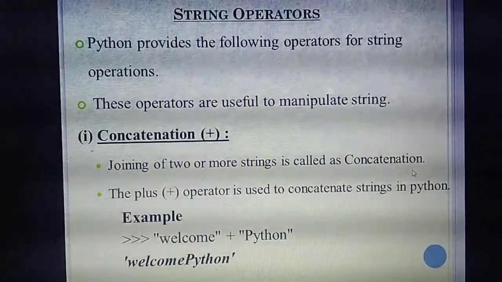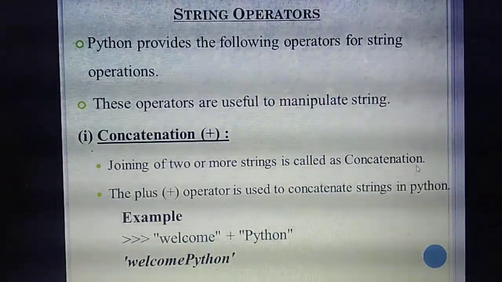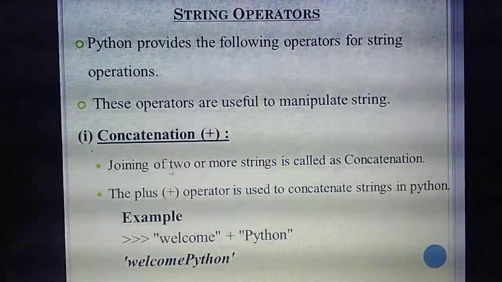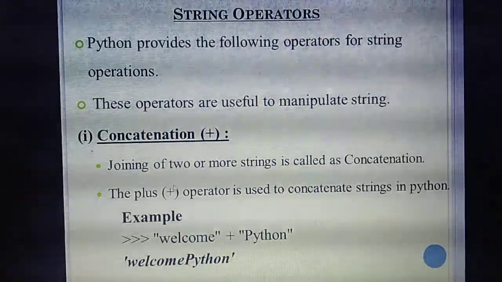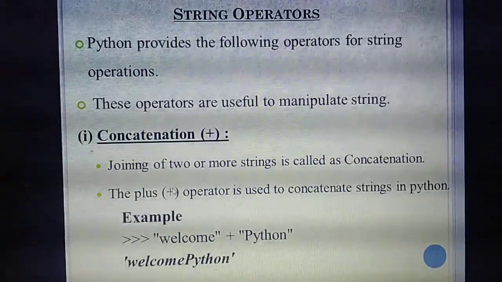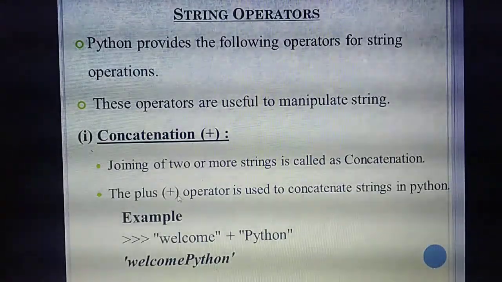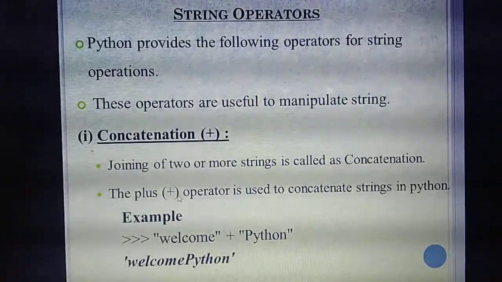That process we call concatenation. Which operator is used in Python to do concatenation? Plus operator. Understand? Very important question.